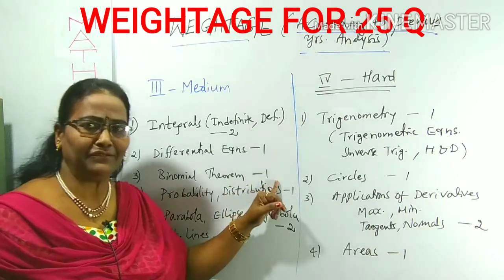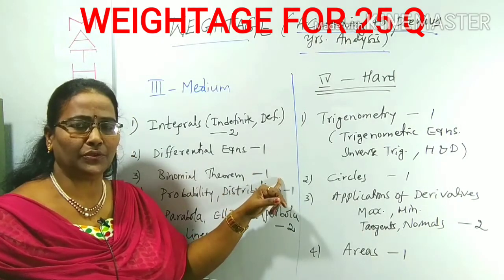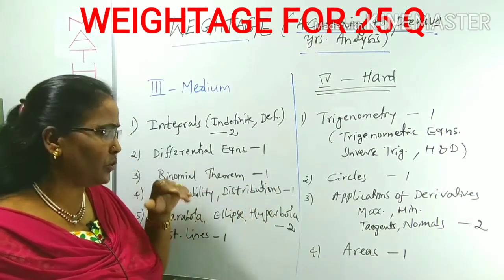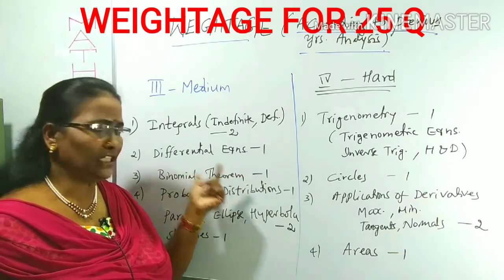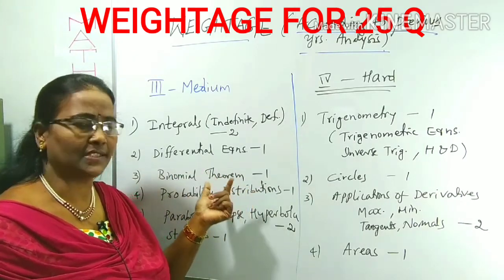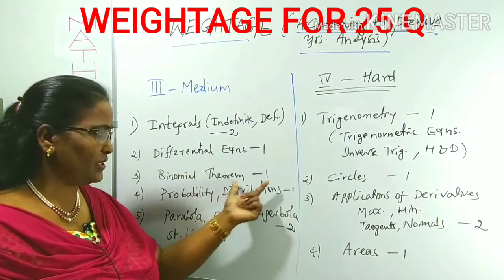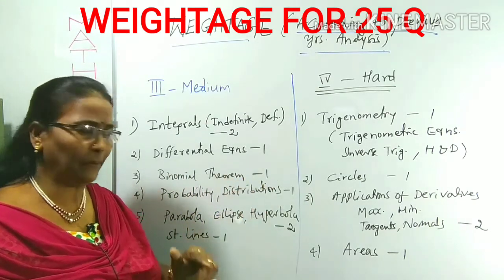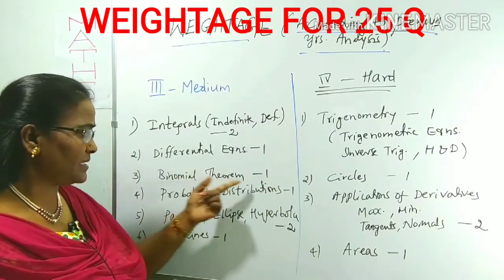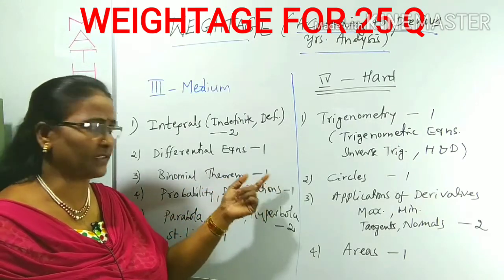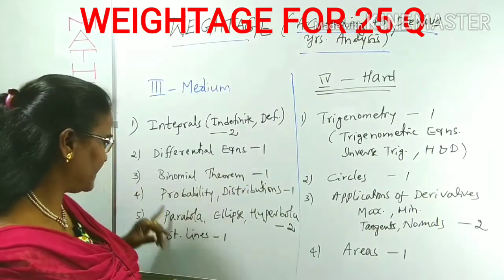Binomial theorem, you may feel that it is difficult, but you have to use only simple applications. Don't go deep. Only simple applications like standard form, general form, quotients, relations. The simple applications only, you can observe that. No need to go deep for the binomial theorem. One question you can get. In some shifts they have given 2 questions also, but minimum 1 question is compulsory.